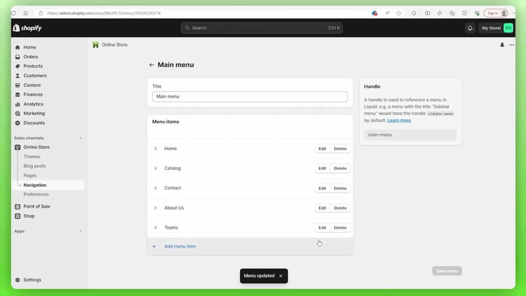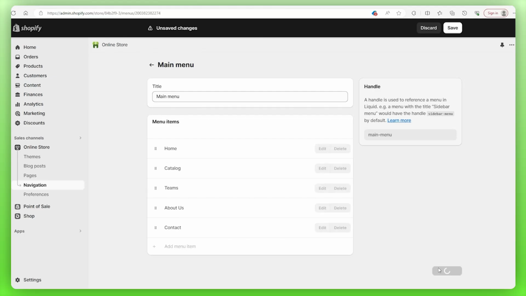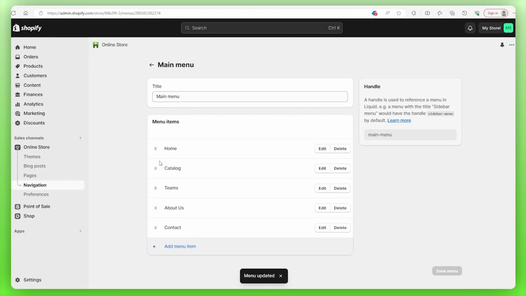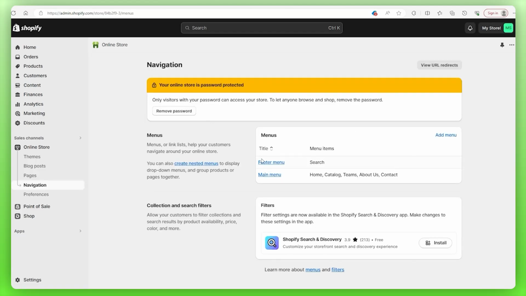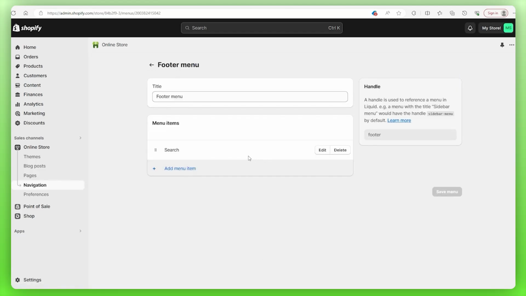However, before we get to that, you should also know that you can move the menu items around similarly to the way it works in the theme editor just by dragging them around via these 6 dots on the left. Now, the Dawn theme already has all the content I want in my header menu, so I don't feel the need to customize that any further, but the footer menu could use some work. So we'll go back using the backwards arrow, we'll select the footer menu, and the process is the same, but we need to add the About Us section, the contact page, and a policy page.